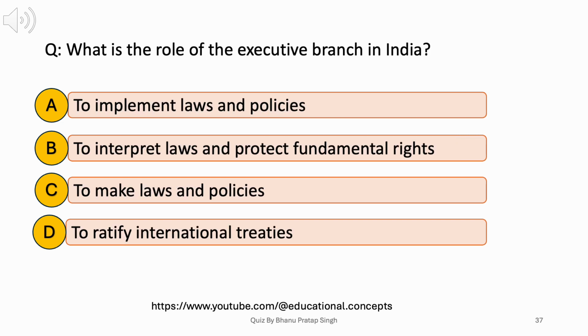What is the role of the executive branch in India? A. To implement laws and policies. B. To interpret laws and protect fundamental rights. C. To make laws and policies. D. To ratify international treaties. Answer: A. To implement laws and policies.